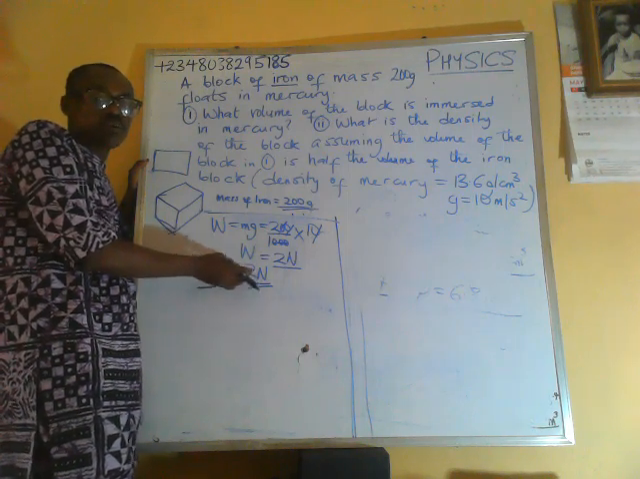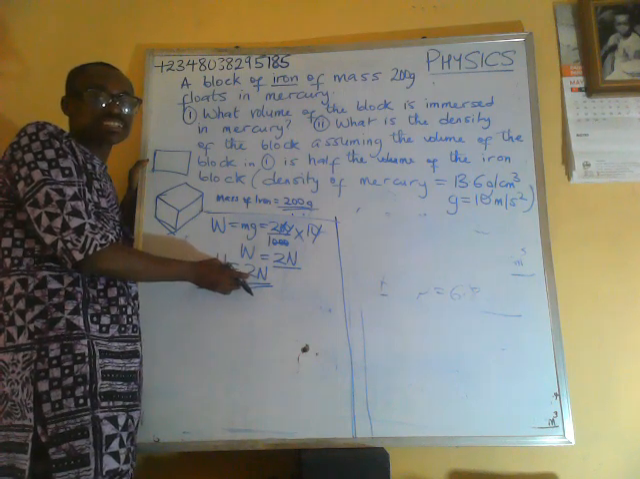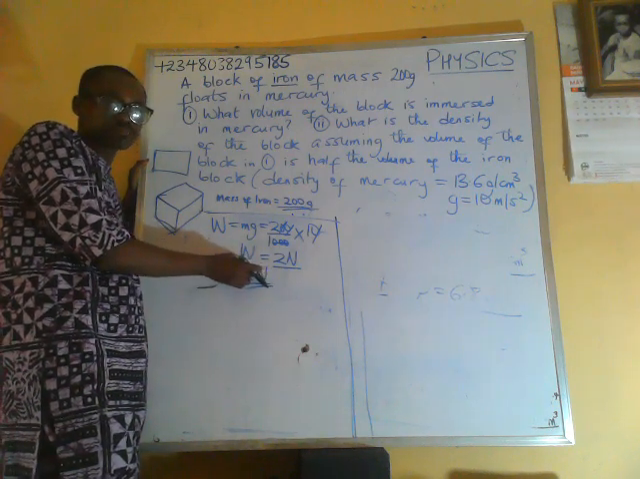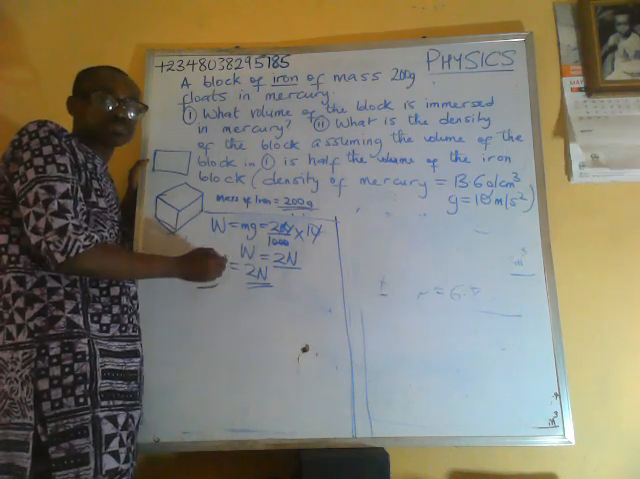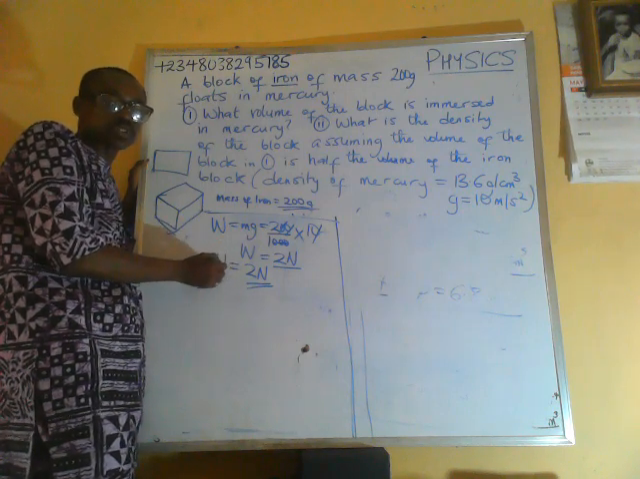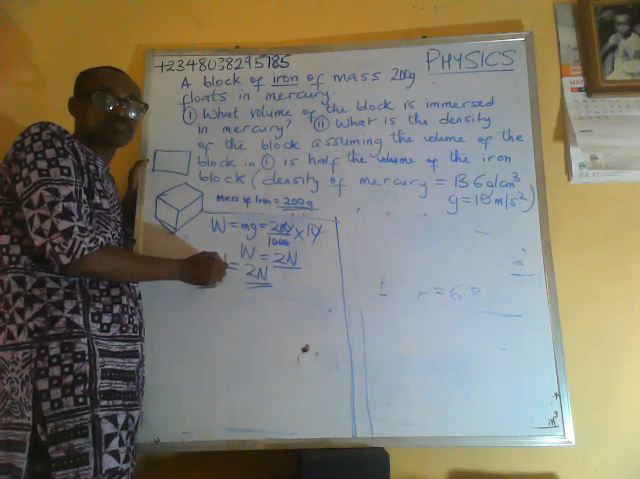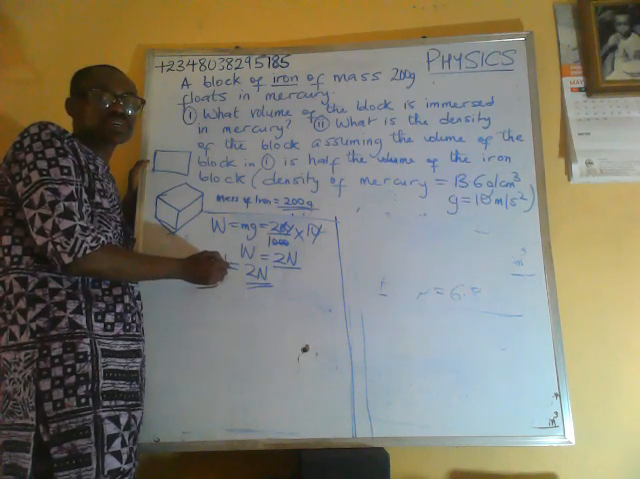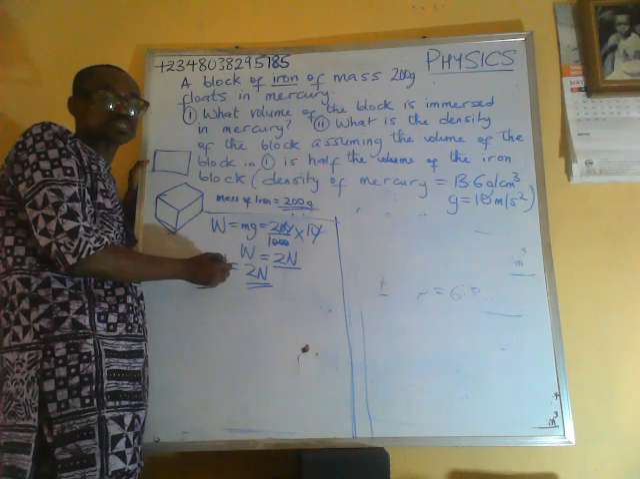So the weight of mercury displaced is equal to 2 Newton. The weight of mercury displaced is what? 2 Newton. From Archimedes' principle, the weight of the fluid displaced is equal to upthrust. Archimedes' principle states that when a body is partially or completely immersed in a fluid, it experiences an upthrust which is equal to the weight of fluid displaced.